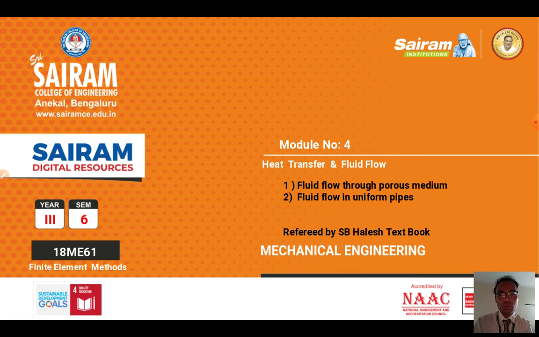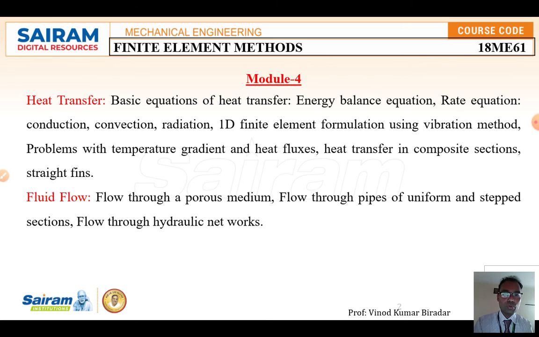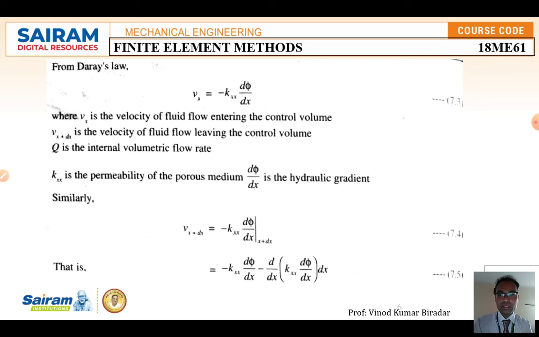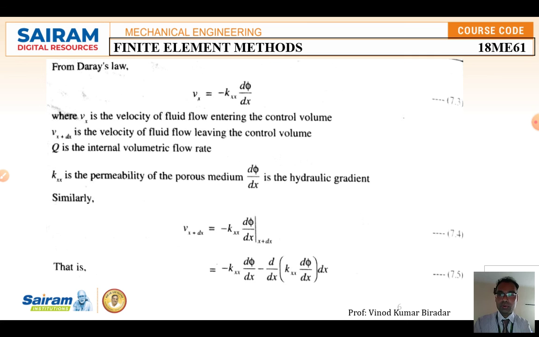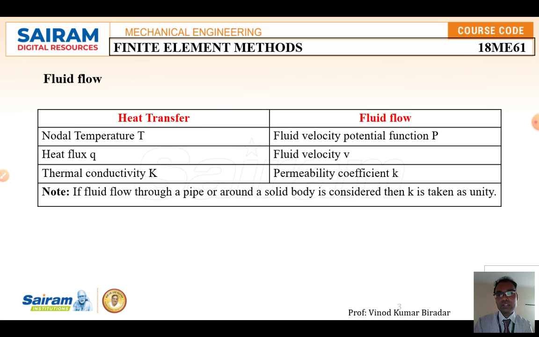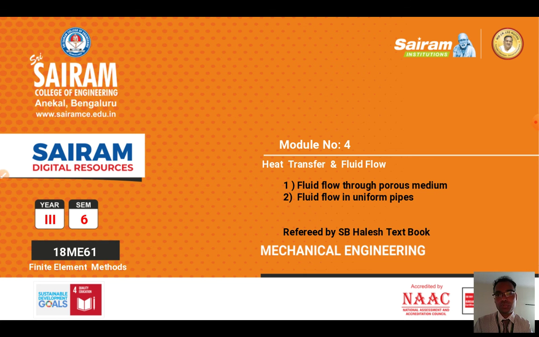So this is about the two derivations, fluid flow through a porous medium and fluid flow in a uniform pipe. You have to remember this. Nothing else is there, just remember that the mass in plus the mass generated inside is equal to the mass out. So we have the formula, m in is nothing but vx into rho into A into dt, plus rho into q dt. You have to remember this, substitute it in this equation and you are going to get this. Like this you have to derive these two equations in fluid flow.